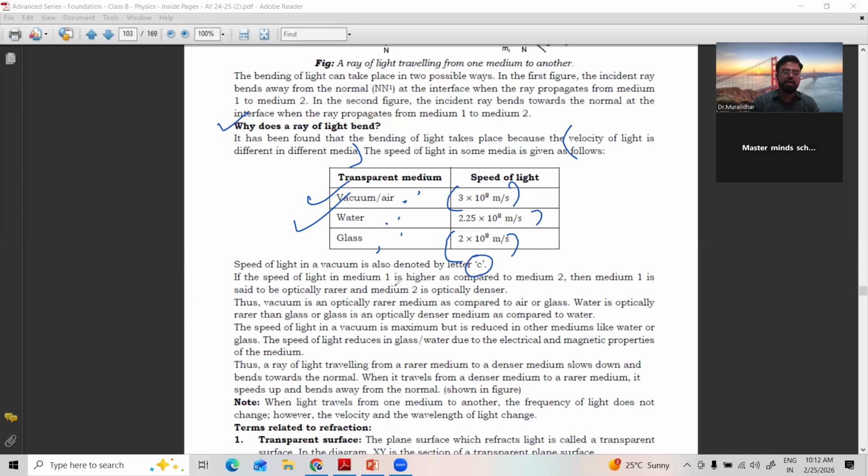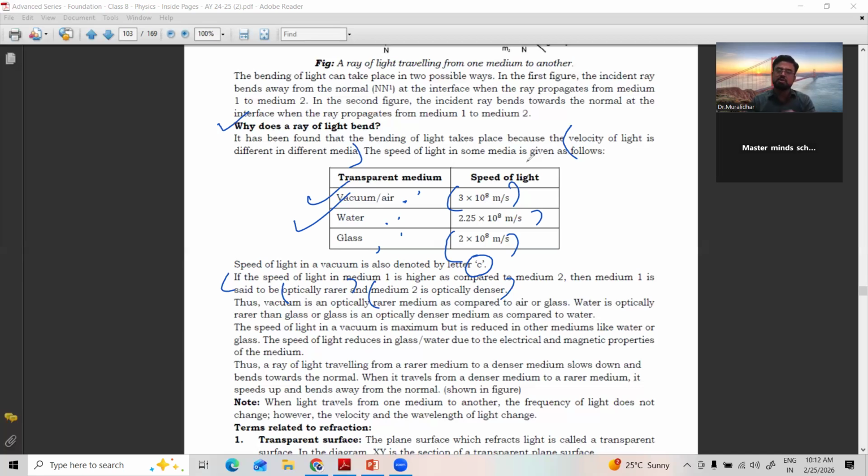The speed of light in medium 1, a very important point, try to understand here. If the speed of light in medium 1 is higher as compared to medium 2, then medium 1 is said to be the optically rarer medium. Medium 2 is said to be the optically denser medium. Where the speed is more, it is called the rarer medium.